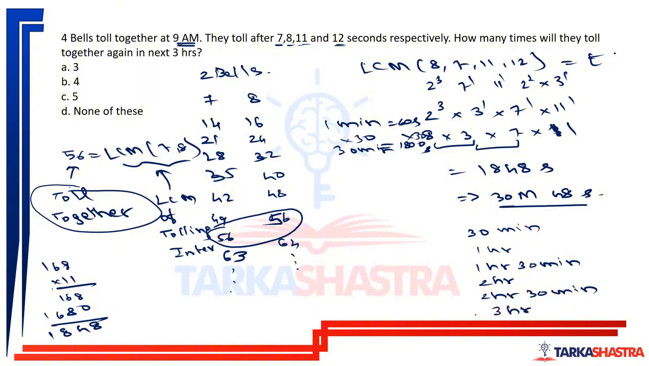Then at the third hour they will not toll together. Why? Because it is 48 seconds extra. Everywhere we have to consider 48 seconds extra. So it will be 3 hours plus some seconds, but we want the time within 3 hours. That is why we will not consider this sixth one. All the bells will toll together only 5 times in 3 hours.